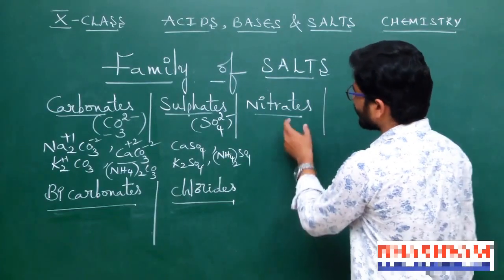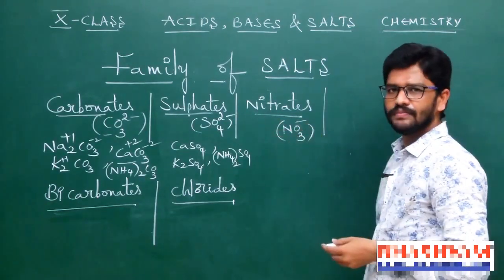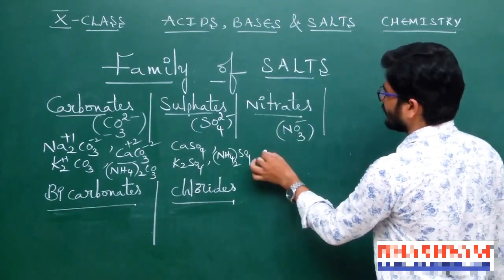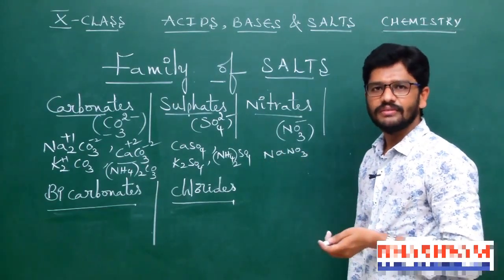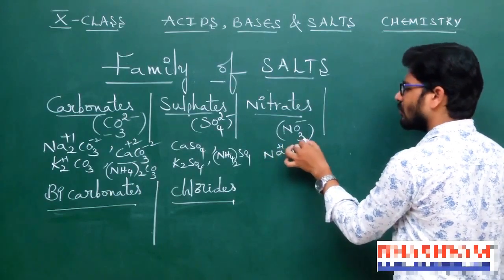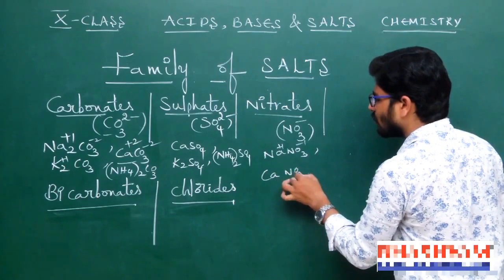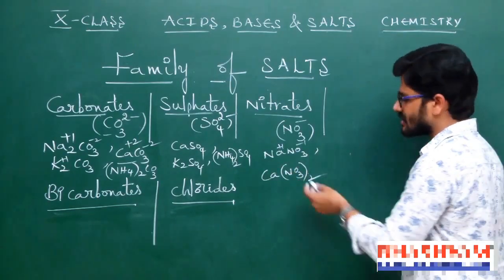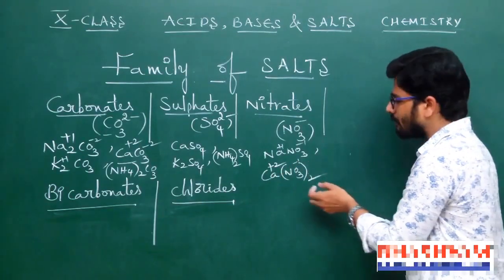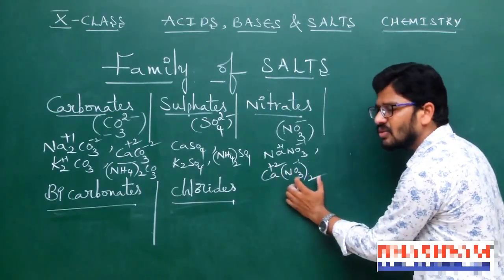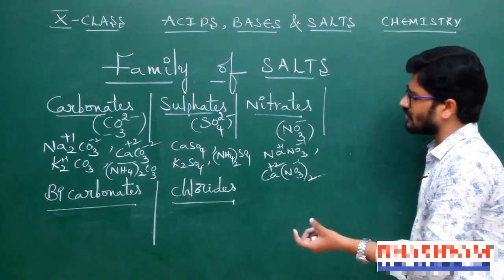Okay. Next I consider nitrates. Nitrate has the ion NO3 minus. So examples of the salts are NaNO3, sodium nitrate, NaNO3, Na +1, NO3 -1. Like calcium nitrate, Ca(NO3)2. Why? Because, sir, calcium is +2, NO3 is -1. So for the compound to become neutral, we consider 2 nitrate ions. So -1 into 2 is -2, -2 +2, 0.